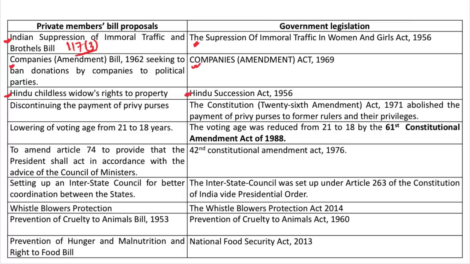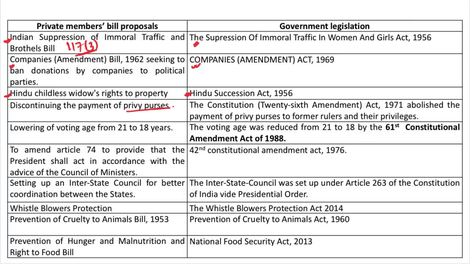In 1962, Sri Bhupesh Gupta introduced a constitution amendment bill with a view to discontinue the payment of privy purses to former rulers. You would know that the former rulers of the princely states continued to be given many benefits, including financial ones in the form of privy purses, even after independence. But Sri Bhupesh Gupta was of the opinion that for the removal of widespread disparities in income, abolition of privy purse was a necessity.